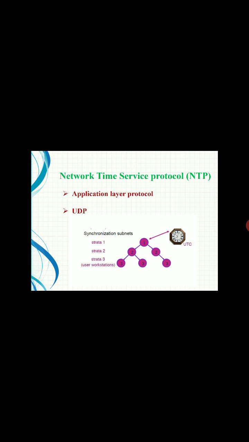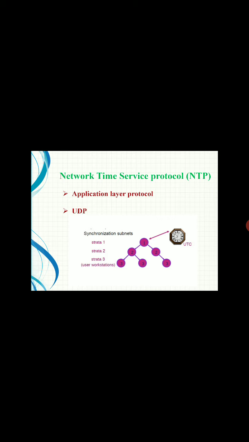There are systems numbered 1, 2 and 3, connected in a logical hierarchy. That logical hierarchy is called the synchronization subnet. You can see there is a total of 6 servers connected in a logical hierarchical manner.